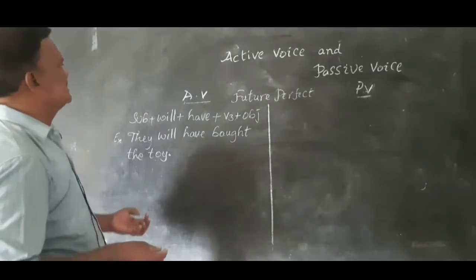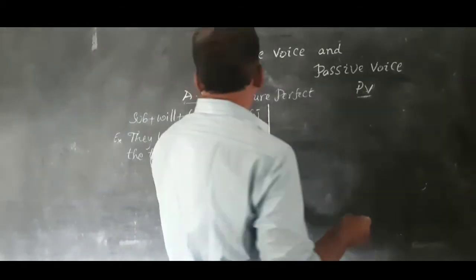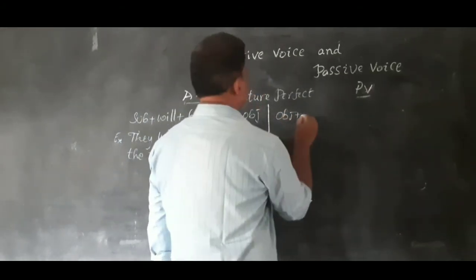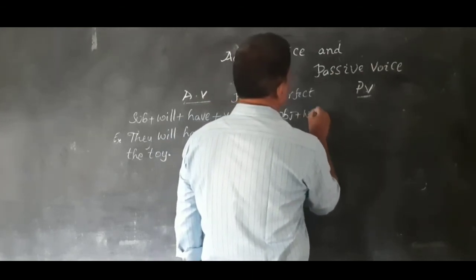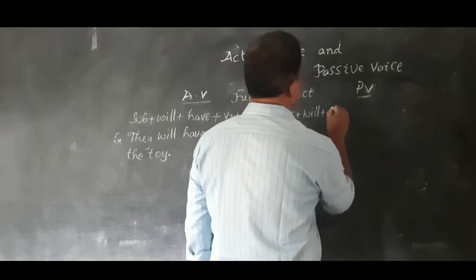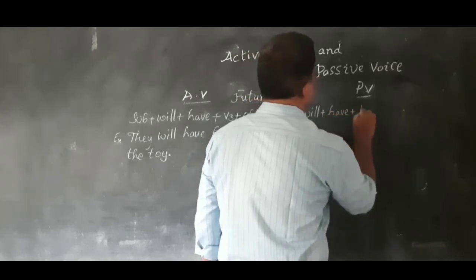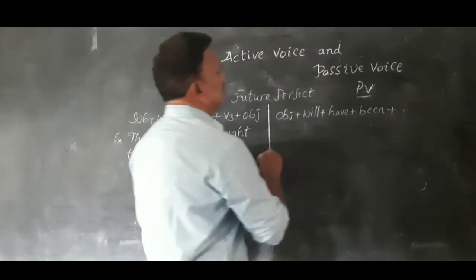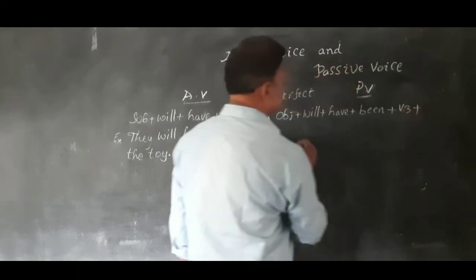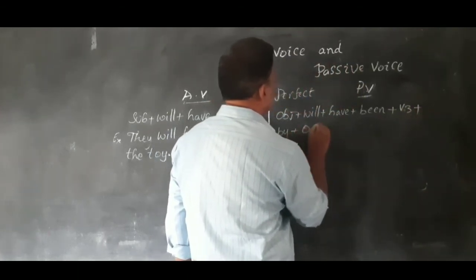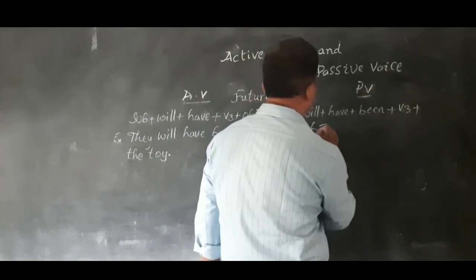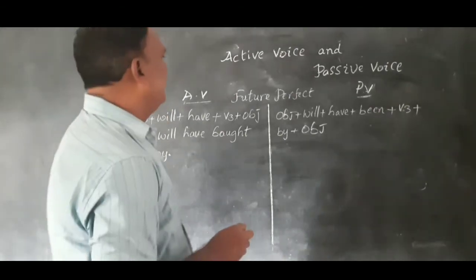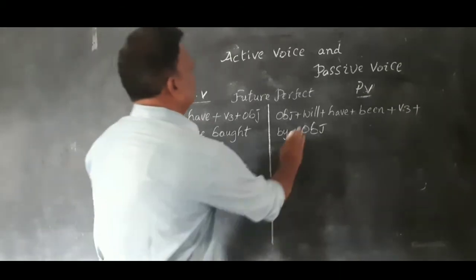Now the structure of passive voice in future perfect: object plus will plus have plus been plus V3 plus by plus subject.